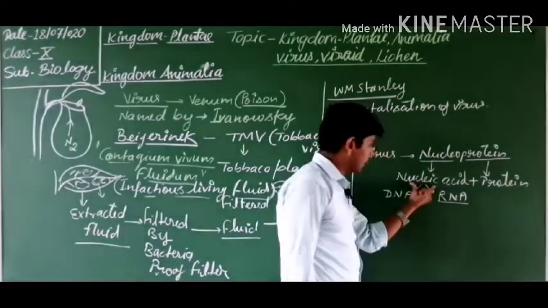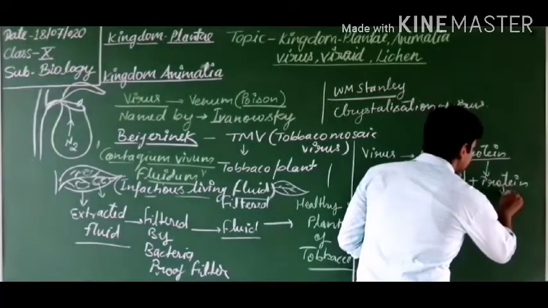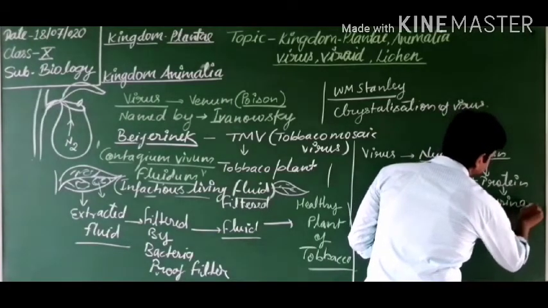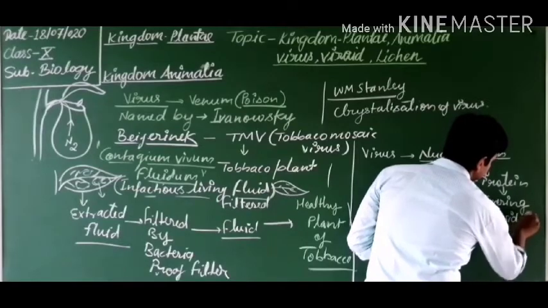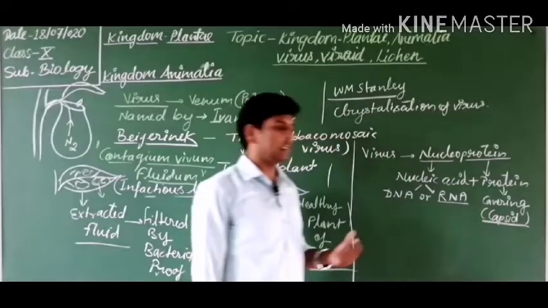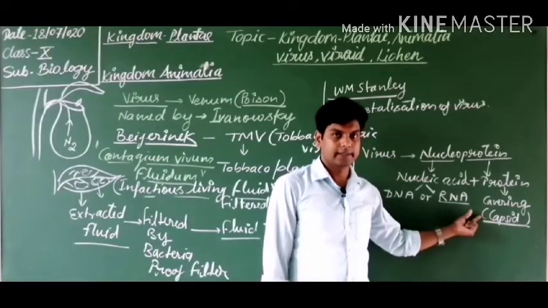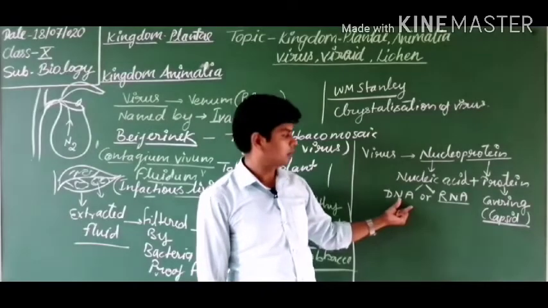In virus, nucleic acid, which type of nucleic acid is present we have discussed now, but protein makes the covering of virus. This covering is known as capsid. Students, this is a very important term. Capsid is the outermost covering of the virus. Inside, the genetic material or nucleic acid, DNA or RNA, is found.